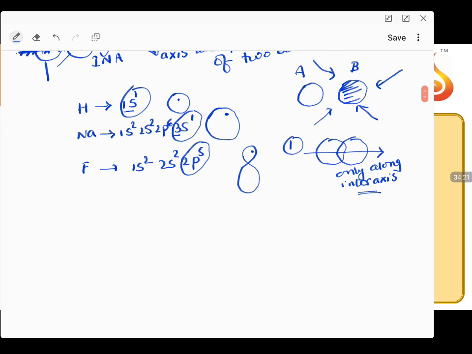Let us come to the second one. So keep this as ss overlapping.